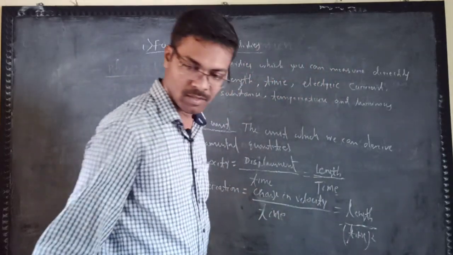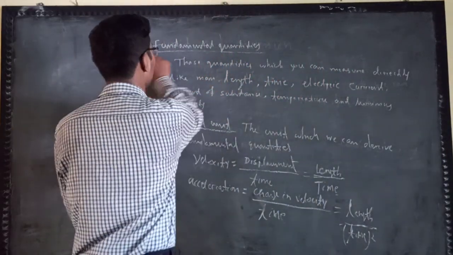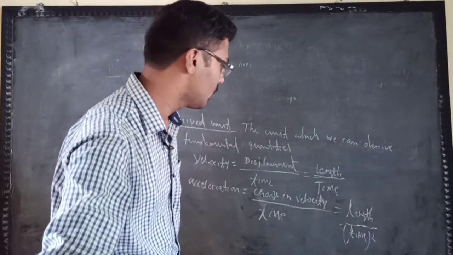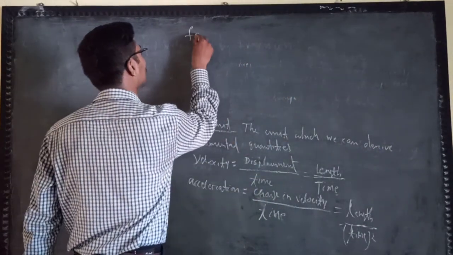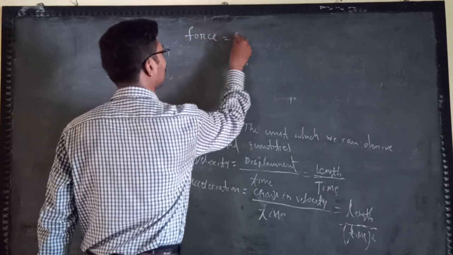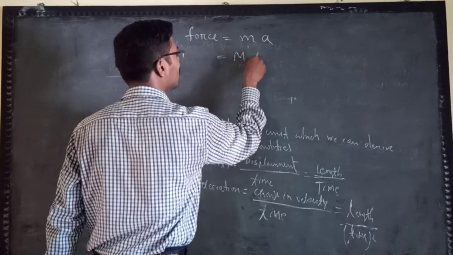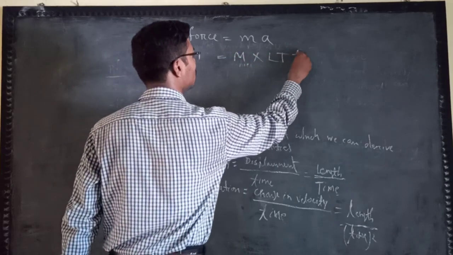Again force, mass into acceleration. So mass M, acceleration is LT minus 2.